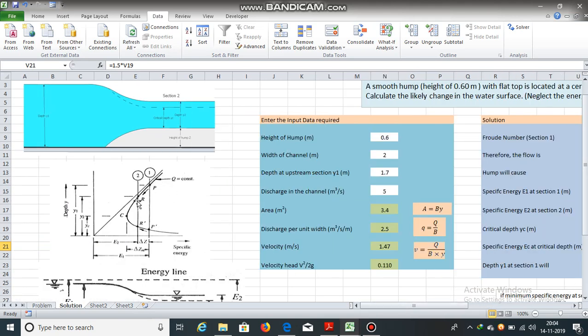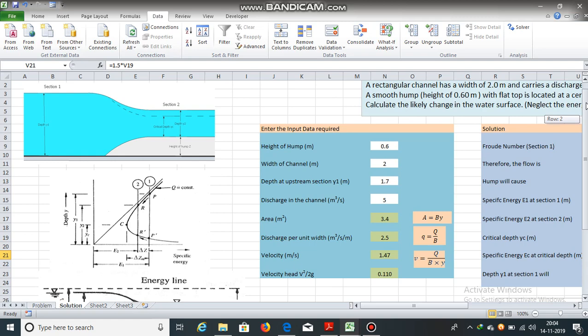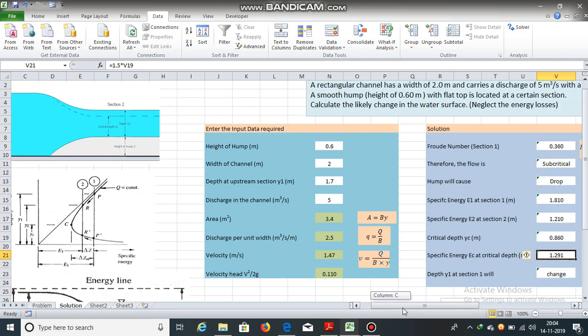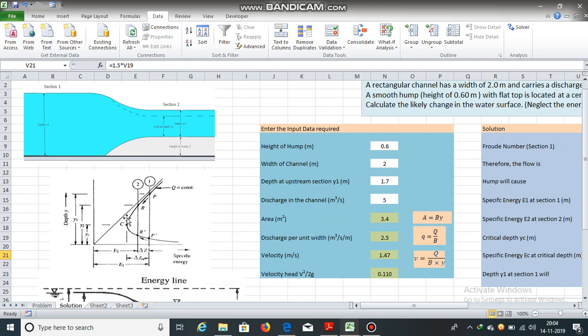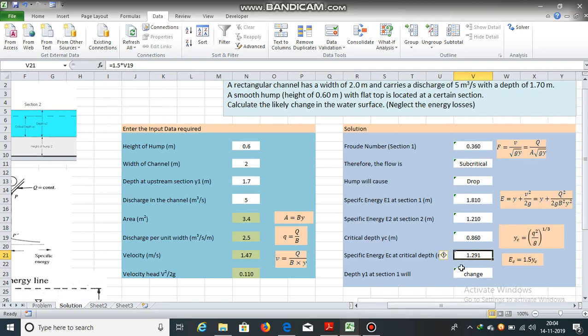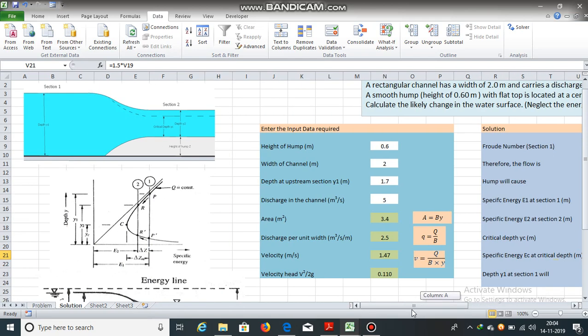For a given flow, which is 5 meter cube per second in this case, there cannot be any value of specific energy less than EC. In this case, E2 is 1.210, which is less than EC, which is 1.291. So flow will not be possible.